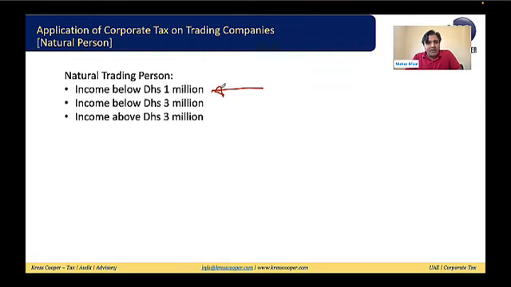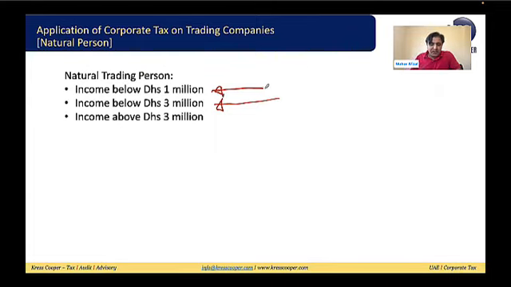Now there is a possibility that the income is above 1 million and below 3 million dirham. If the income is below 3 million dirham, then a special privilege has been provided to the natural persons as well, that the income will not be subject to corporate tax by the end of 2026.